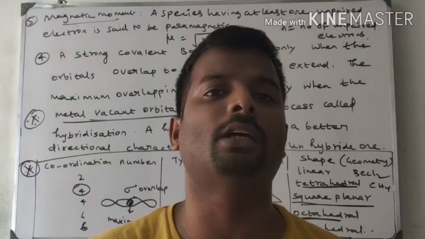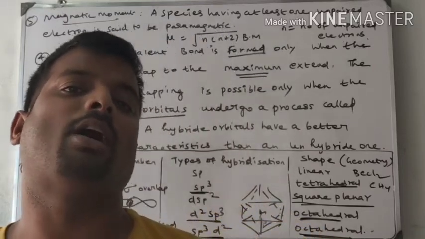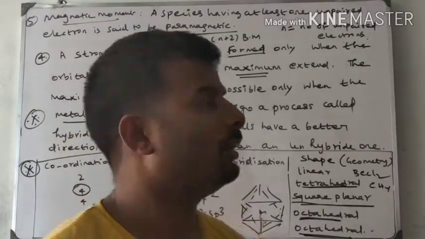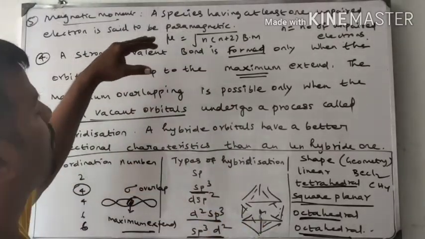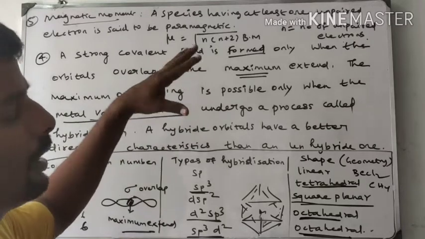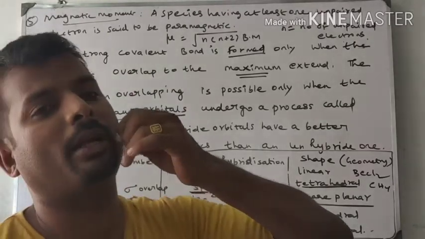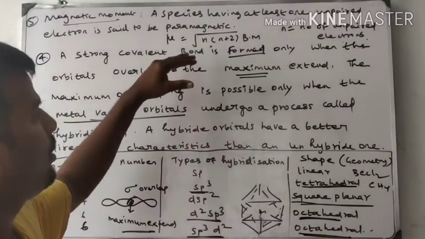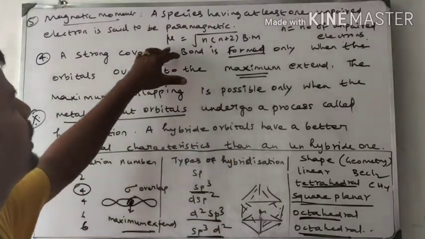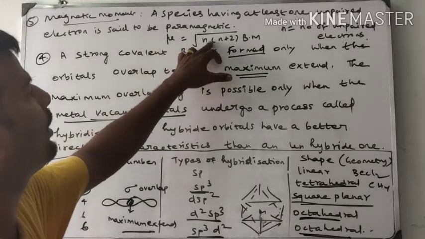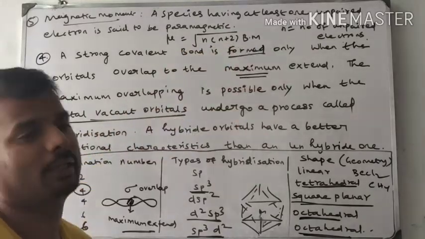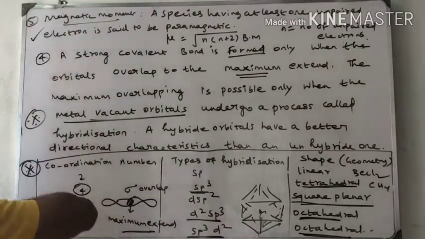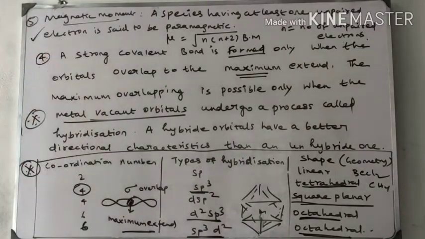Paramagnetic means attraction towards a magnet. Diamagnetic means repulsion towards the magnet. If the metal and ligand have no unpaired electron, that is a diamagnetic compound. For a paramagnetic compound, the magnetic moment mu is equal to root of n into n plus 2 Bohr magneton, where n is the number of unpaired electrons. This we already learned in the last chapter, so no further explanation.